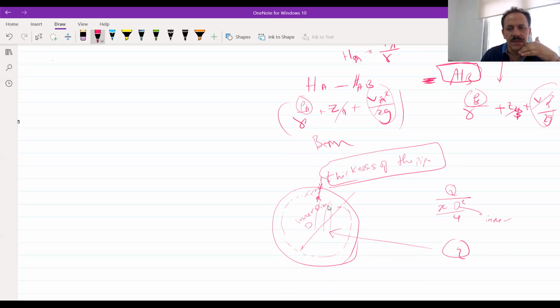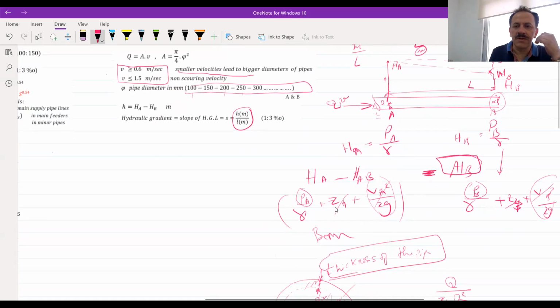Now, the head loss from A to B, we have an equation for calculating the head loss. This head loss will be found through two main equations. Remember that we say this head loss, and by the way, it's called slope, S. This S is the slope of this line, and this line is called the hydraulic gradient line.